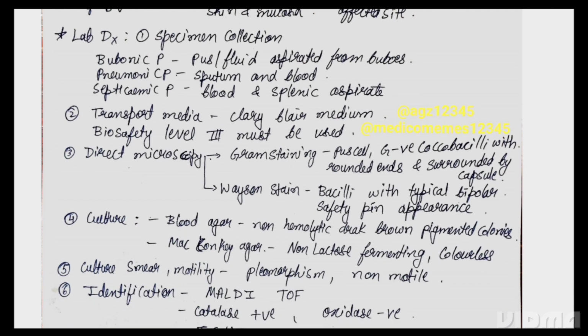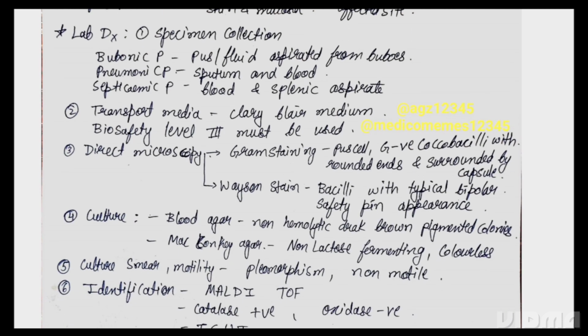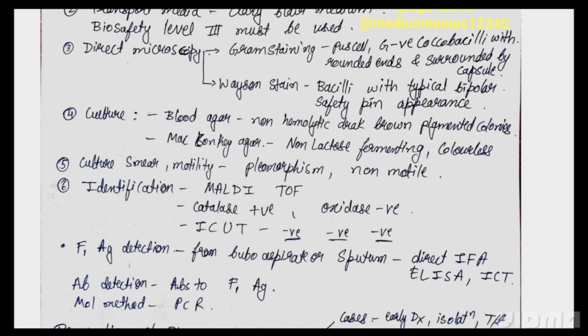Now coming to the laboratory diagnosis. First you should understand how the laboratory diagnosis is written. First there is specimen collection. After collecting the specimen, we transport it, so we use a transport media. Then we do the direct microscopy of the specimen, that is staining. Next we do the culture.